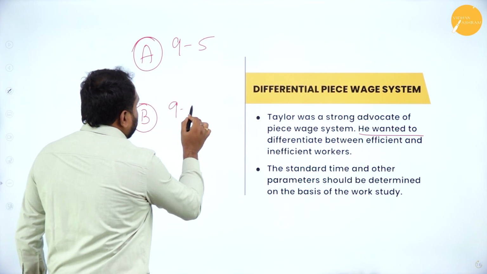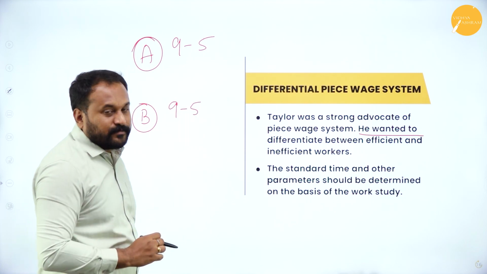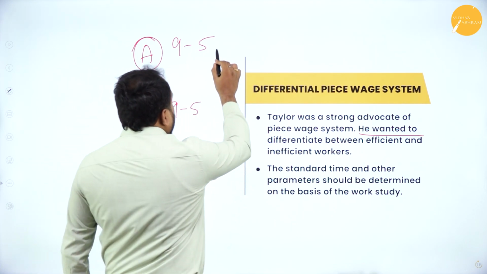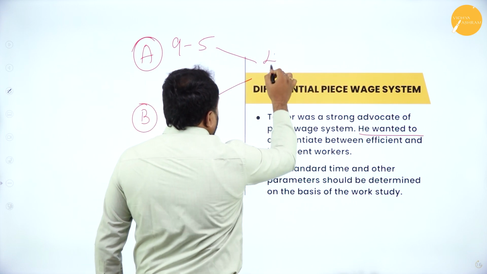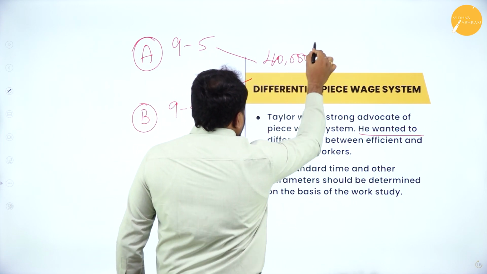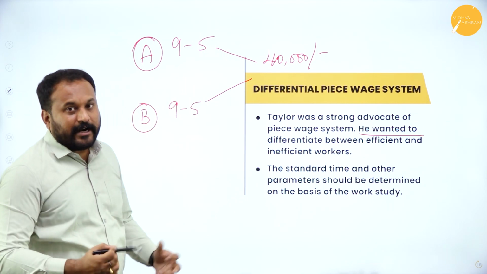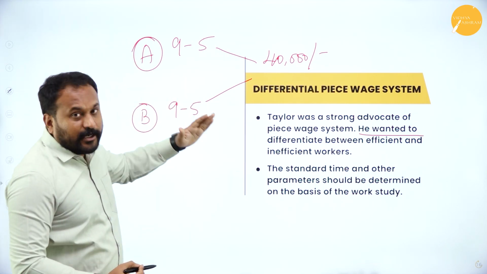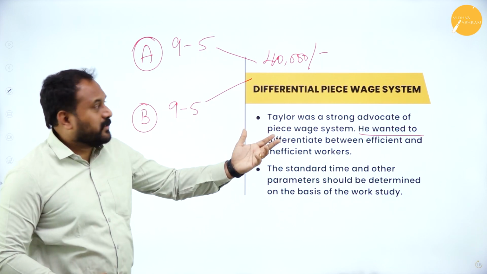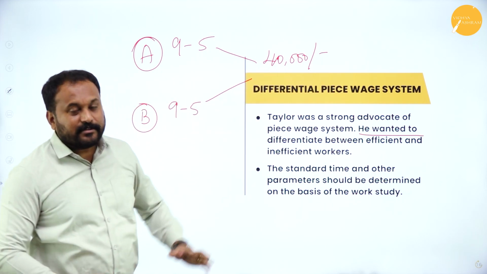B also comes from 9 to 5 and he works. So both of them are, say, getting 40,000 rupees. The reality here is we will not be able to understand who is working well, because at 9 o'clock they log in, at 5 o'clock they log out, and the amount they get is 40,000 rupees.